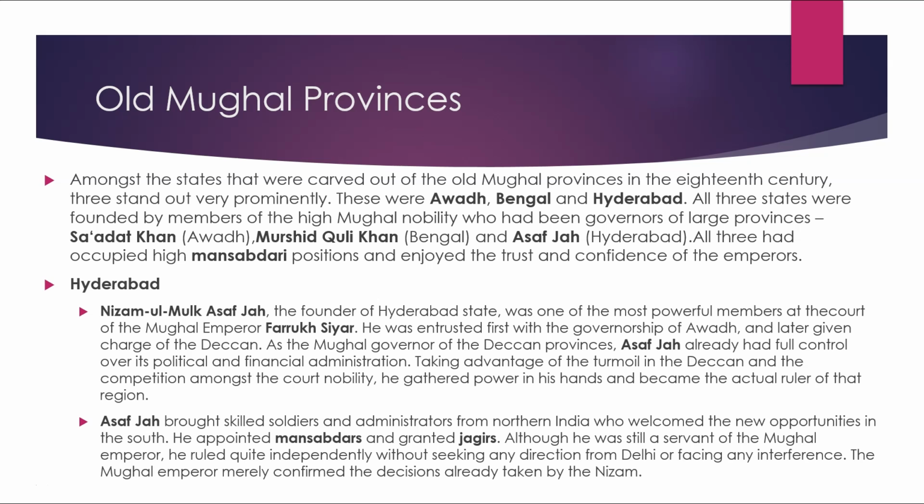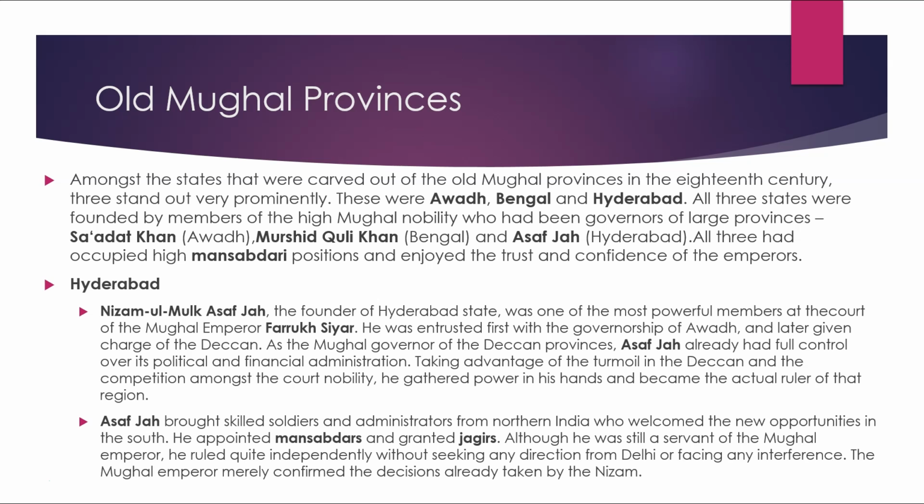All three had occupied high mansabdari positions and enjoyed the trust and confidence of the emperors. Hyderabad. Nizamul Mulk Asaf Jah, the founder of Hyderabad state, was one of the most powerful members of the court of the Mughal Emperor Farrukh Shah. He was entrusted with the governorship of Awadh and later given the charge of the Deccan. As the Mughal governor of the Deccan provinces, Asaf Jah already had full control over its political and financial administration. Taking advantage of the turmoil in the Deccan and the competition among the court nobility, he gathered power in his hands and became the actual ruler of the region.